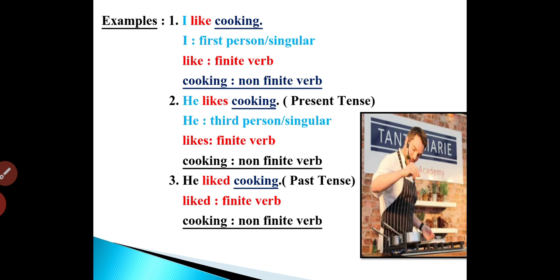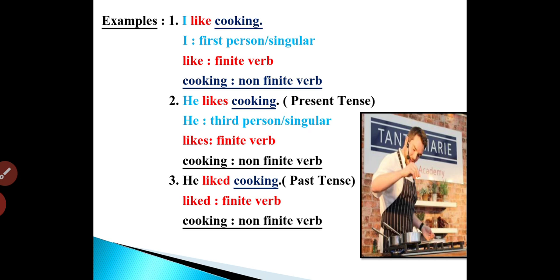Therefore, like and likes, both are the finite verbs. And when we talk about cooking, cooking in both of these sentences is not changing. It's not getting affected by the subject. Therefore, it's a non-finite verb. Now, come on to sentence number 3.